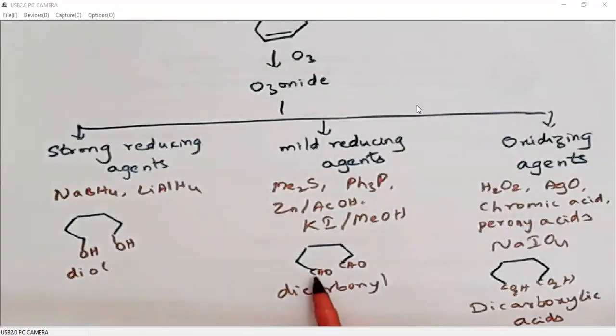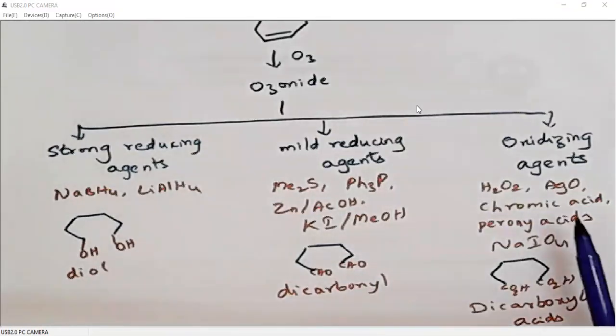But an aldehyde has a hydrogen on the other side, and hydrogen can be replaced with oxygen. So when we use oxidizing agents, they will further oxidize aldehydes to carboxylic acids. So this is how we can explore the ozonolysis products.